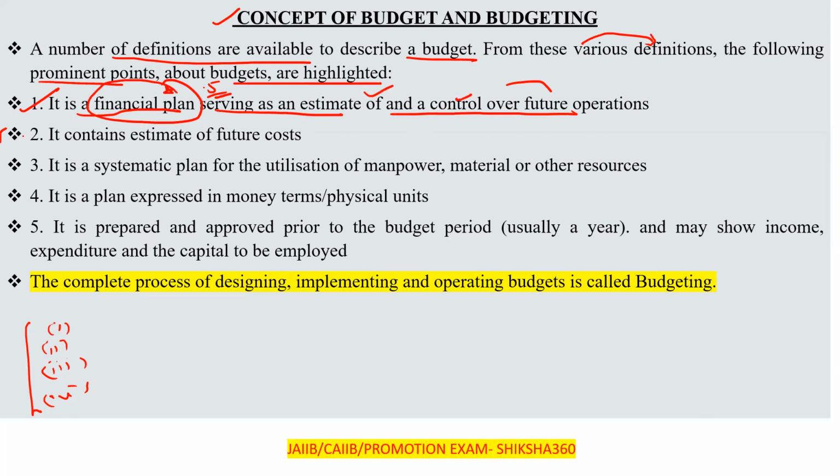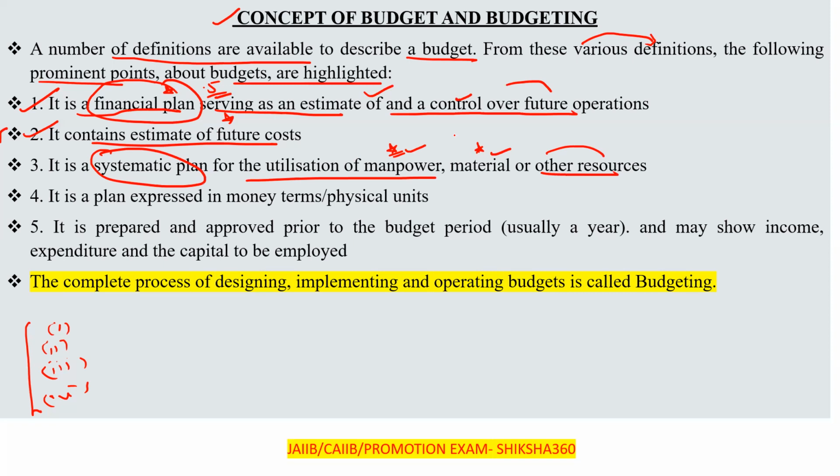Second one, it contains the estimate of the future cost. Third one, it is a systematic plan. So what is a budget? Basically it is a systematic plan for the utilization of manpower, material or other resources.